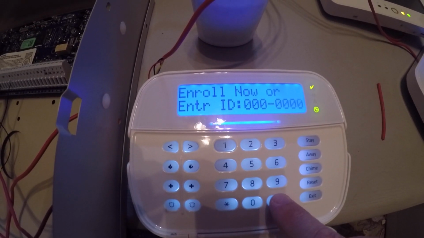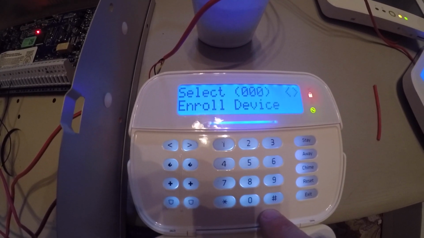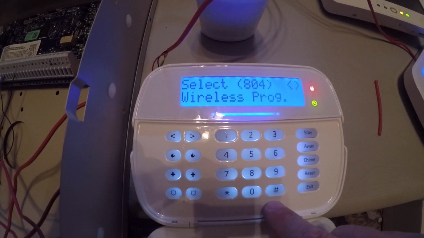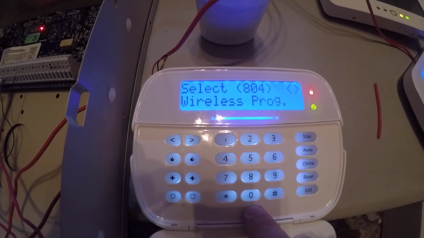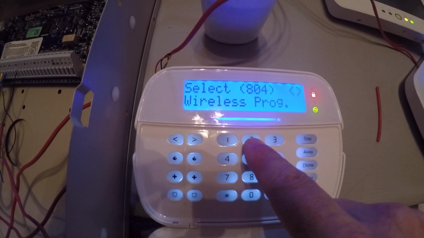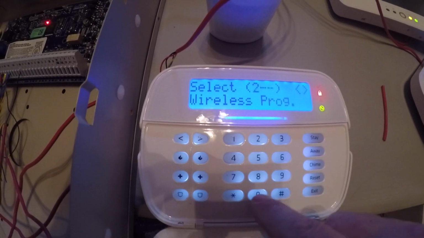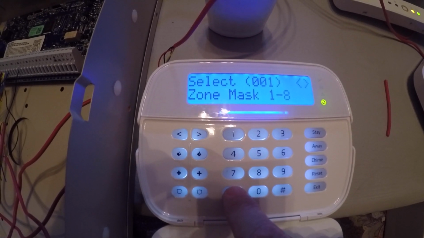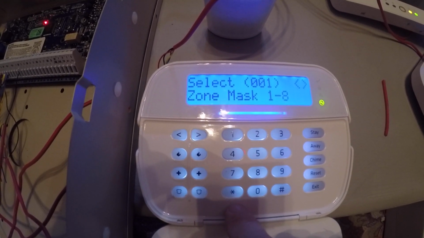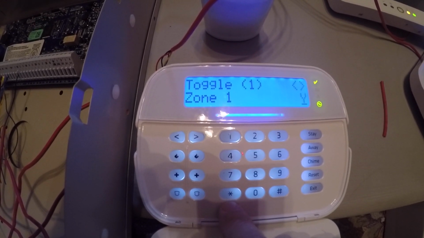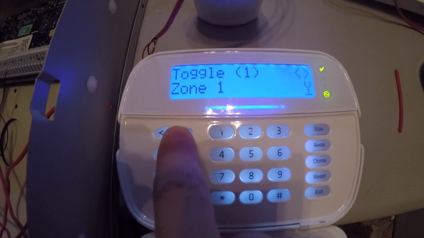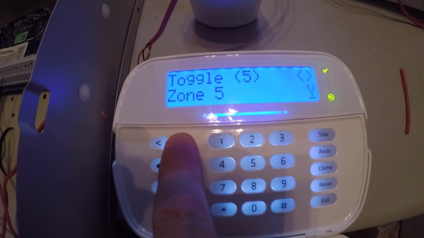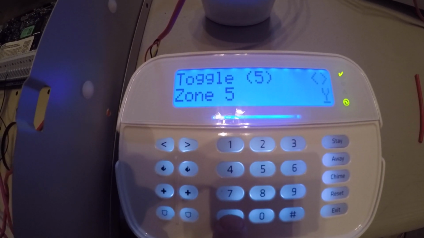We need to pound to get out of section 804, which is enrolled devices. Hit pound again. And so now we can go to our next section. The one I know we're going to need to go to is 201, which is turning on the zones that are in partition 1. So hit star, and we have zone 1 on, we have zone 2 on, we have zone 3 on, 4 on, 5 should not be on. So we're going to hit star to turn 5 off.